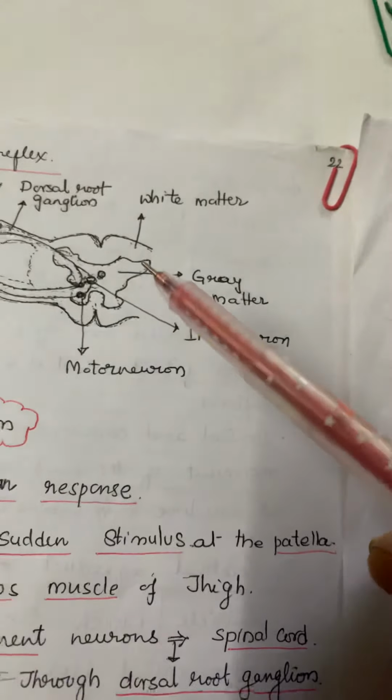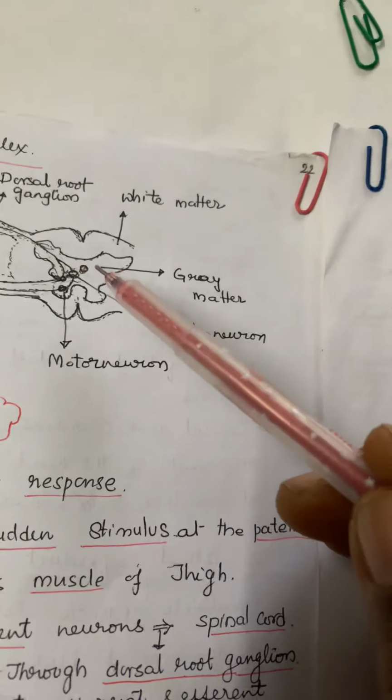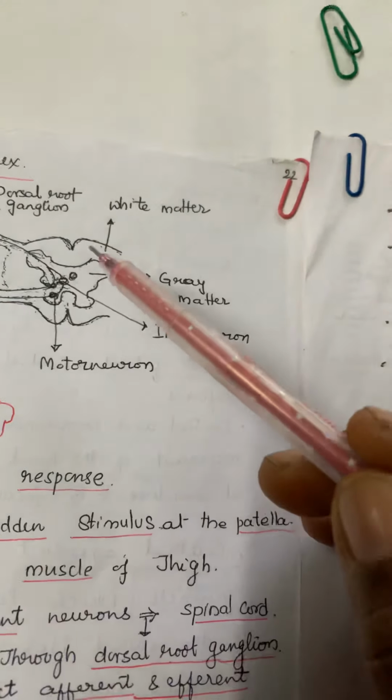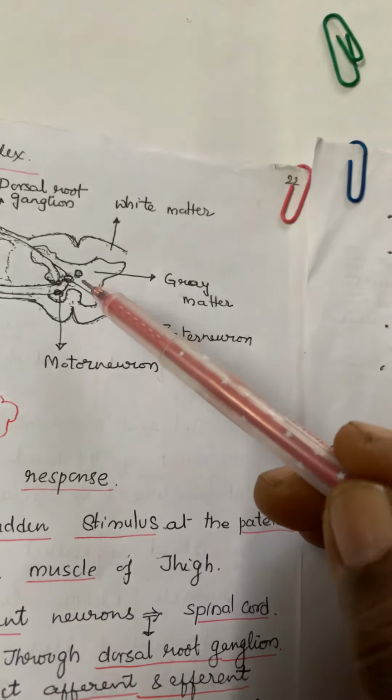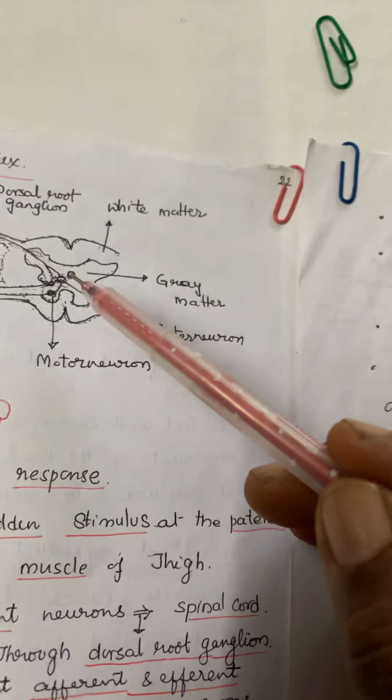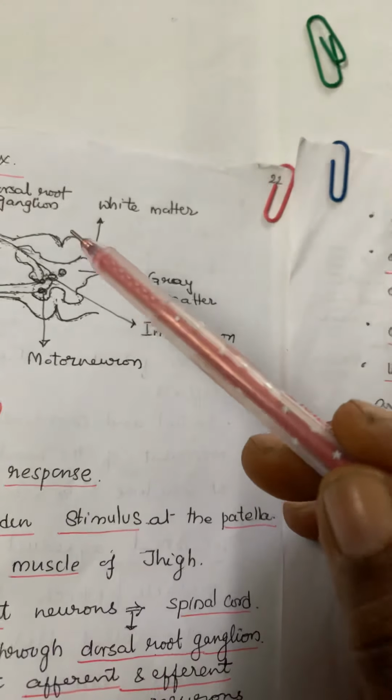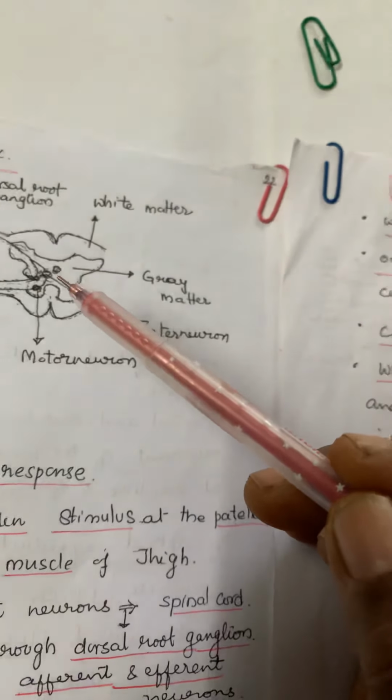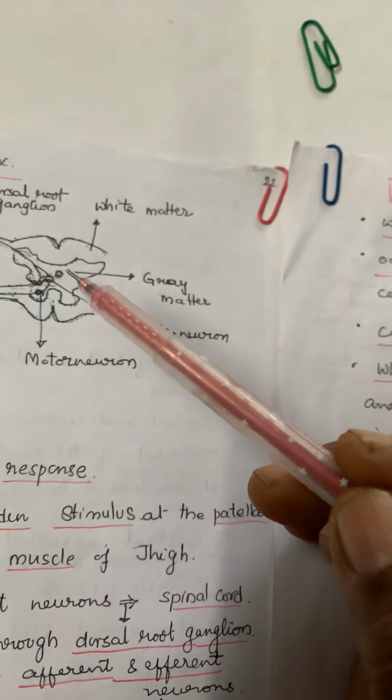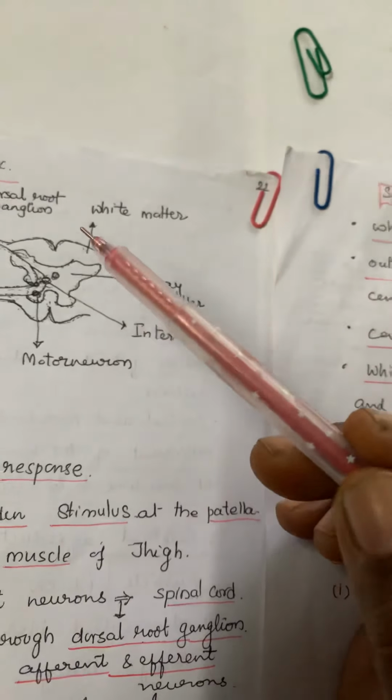So here, if you see, this is the inner grey matter which is butterfly shaped, and this is the outer white matter, and this is the central canal which will be continued. The fourth ventricle will be continued as the central neurocele of the spinal cord. It is filled with cerebrospinal fluid.